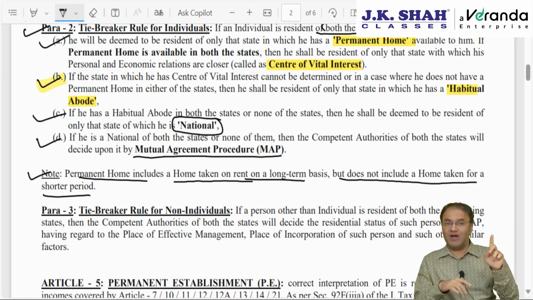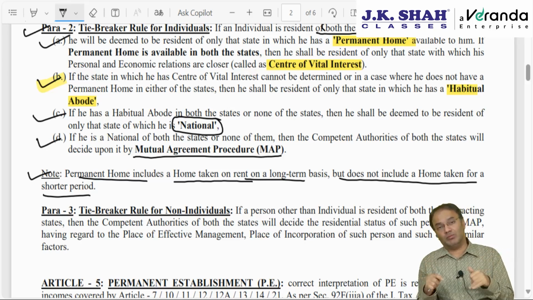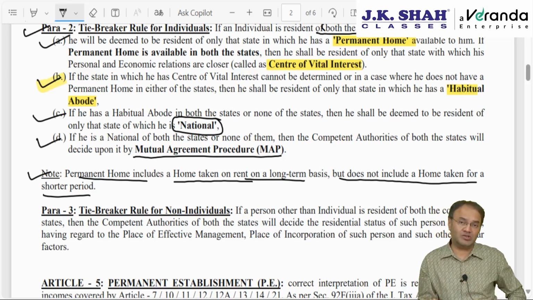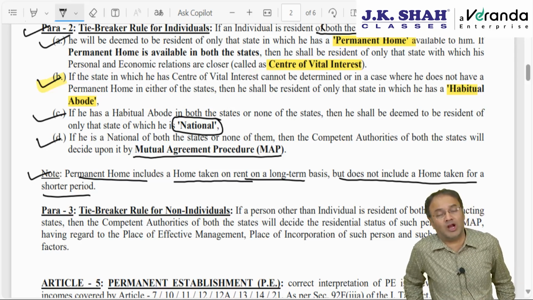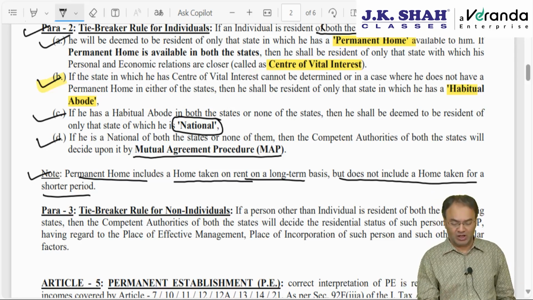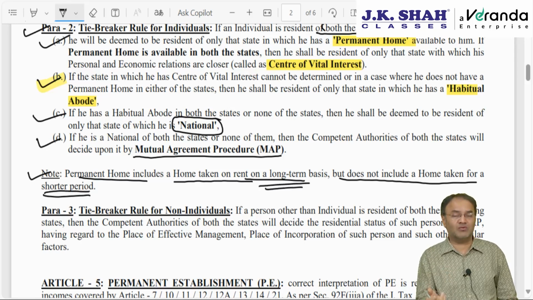At the same time, I have taken another home in the UK which is on rent, but I stay there, though it is on rent and does not belong to me, it will be considered as my permanent home. So permanent home will include a home taken on rent also. However, it should have been taken for a longer period, not for a shorter duration like 1 or 2 days, 1 week, 10 days. That will be like hotel accommodation.